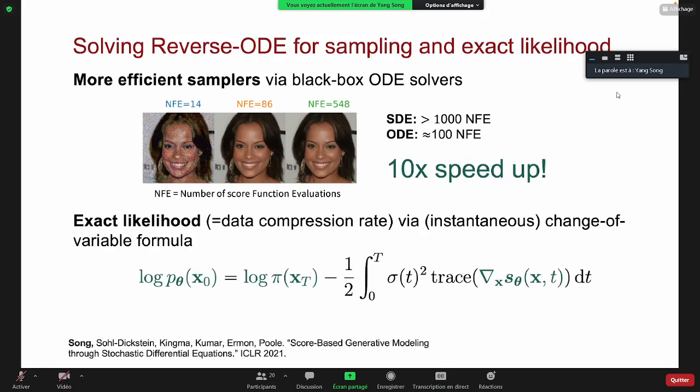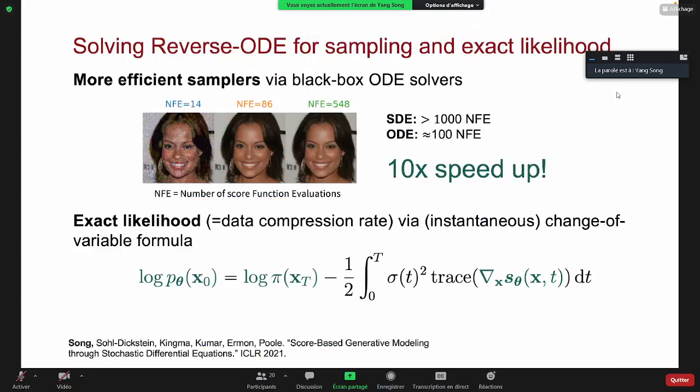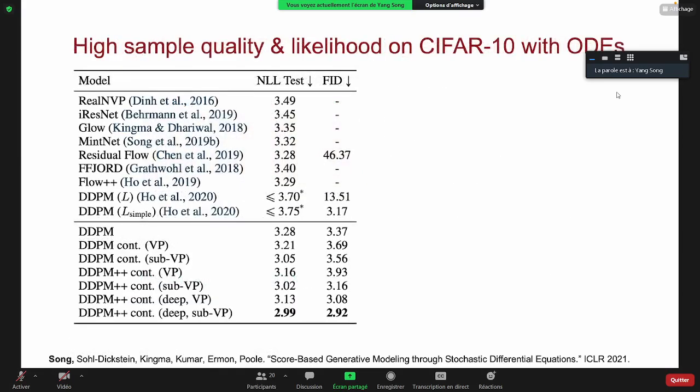In addition to that, the ODE framework allows us to compute the exact likelihood, and the exact likelihood of our model corresponds to the data compression rate. So it's a very important quantity in generative modeling. In order to compute the likelihood, we only need to solve a one-dimensional integral, and this can be done with ODE solvers. And here are some results when using this ODE formulation.